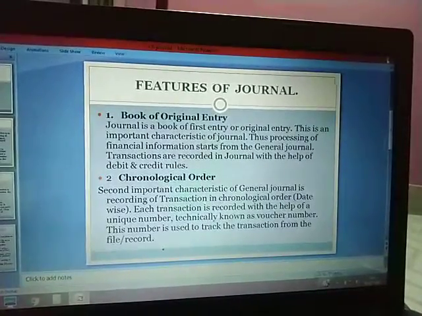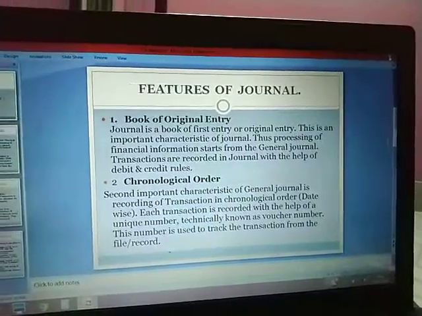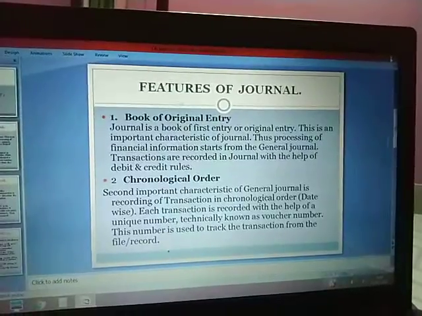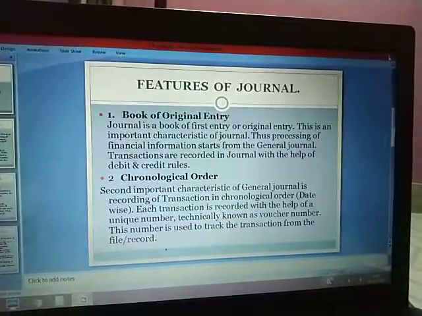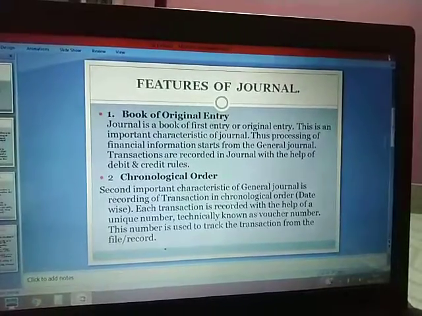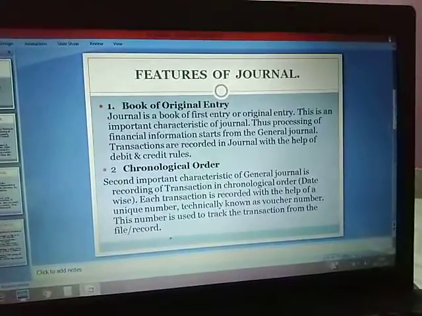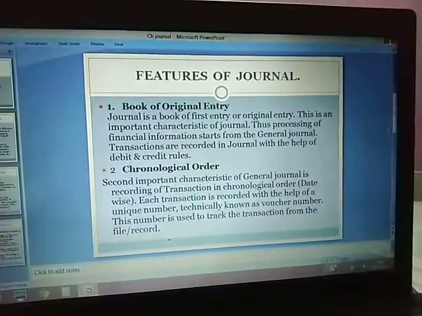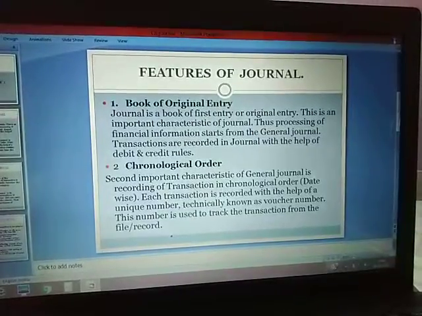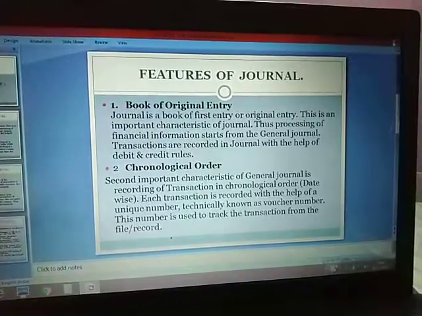Journal is a book of original entry. Book of original entry means a place where the transactions are being recorded for the first time. That means from the source documents we record those transactions first of all in the journal. So journal is the initial entry of any transaction, and journal is further classified into various subsidiary books, for example purchase book, sales book, cash book, etc. So this was the short introduction of yesterday's class.